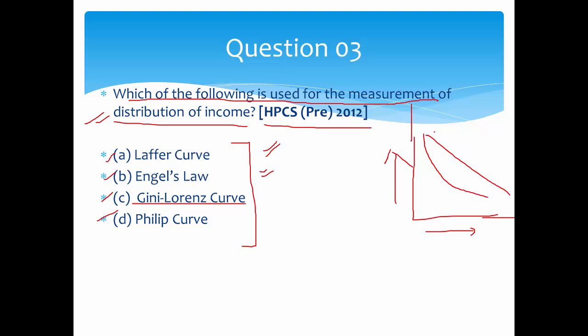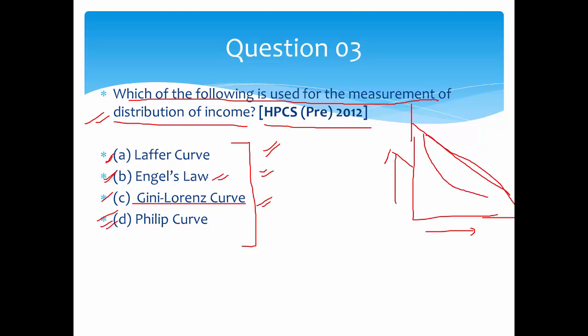45 degrees. So this means an ideal income distribution where every household has equal income. But then the top 10% have more income and the bottom 10% have very little income. That income inequality is shown by the Gini-Lorenz curve. And the Laffer curve, Engel curve, and Phillips curve are also very easy.